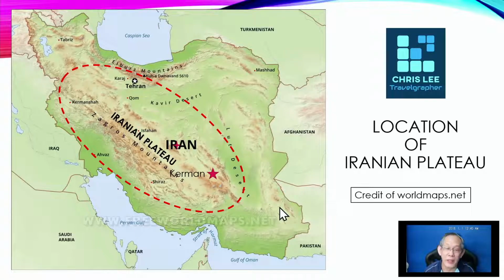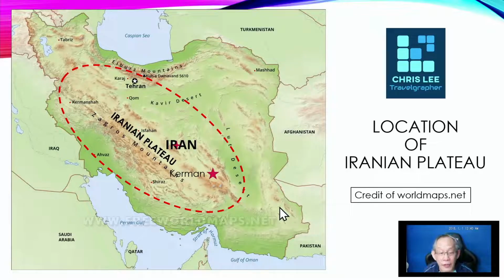Basically it covers all the land in Afghanistan, and part of Pakistan, which is actually the west part of Pakistan, west of the Indus River, and most of the land area in Iran.